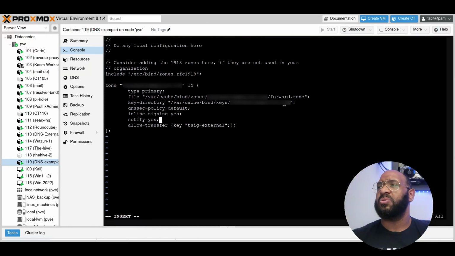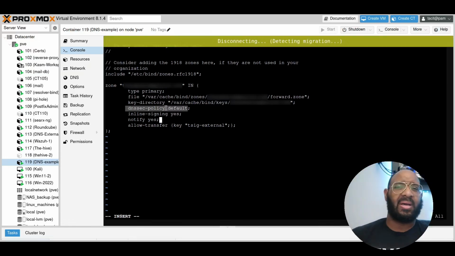But also we do the key directory. So this is where we're storing the keys. Now this is important because we're doing a DNSSEC setup here. Now we're calling a default policy. You can see this on BIND 9's website. And I don't know why stuff disconnects. It'll be back in just a second. There it goes.